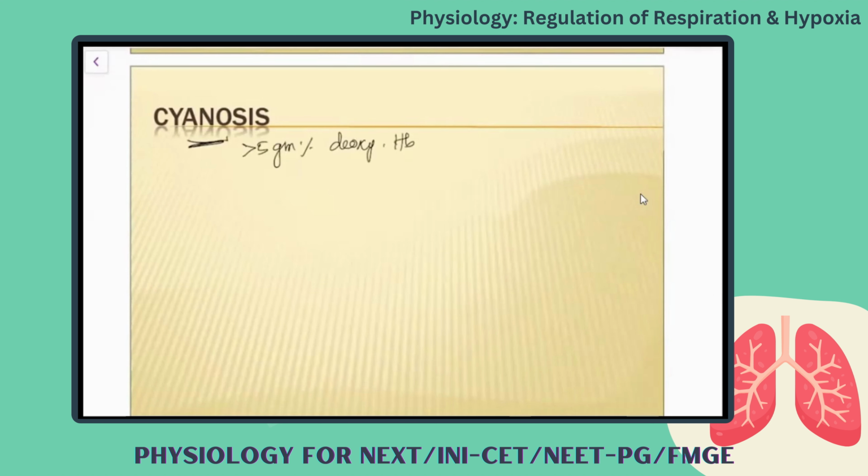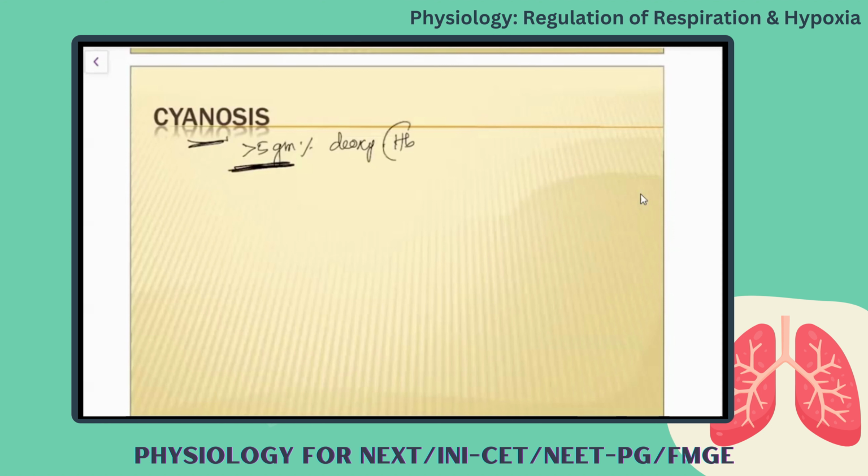deoxygenated hemoglobin. Normally, hemoglobin will combine with both oxygen and carbon dioxide. During the exchange process, this will happen. But if the concentration goes more than 5 gram percentage for a longer period of time, then you will consider it a cyanotic stage.